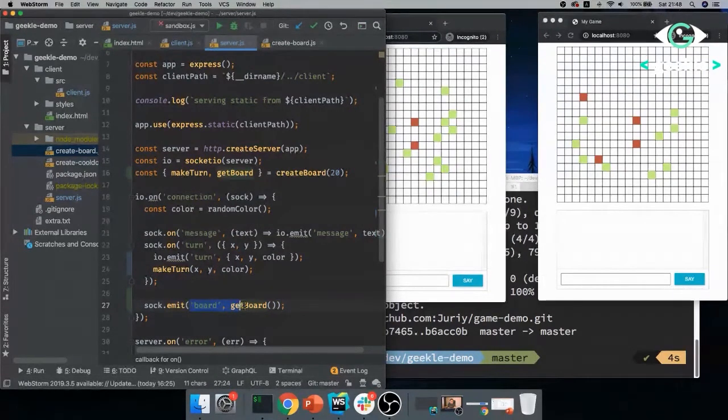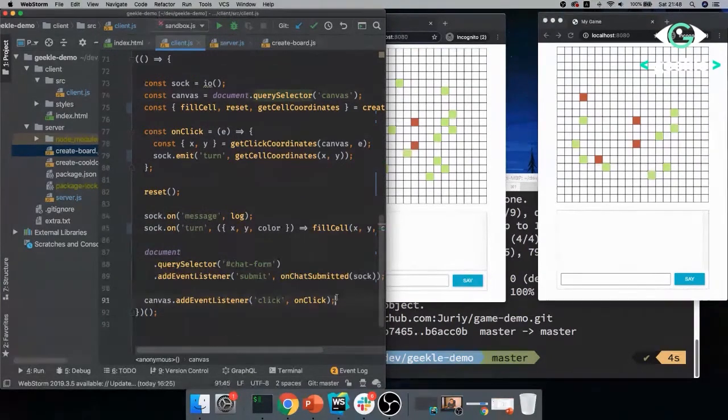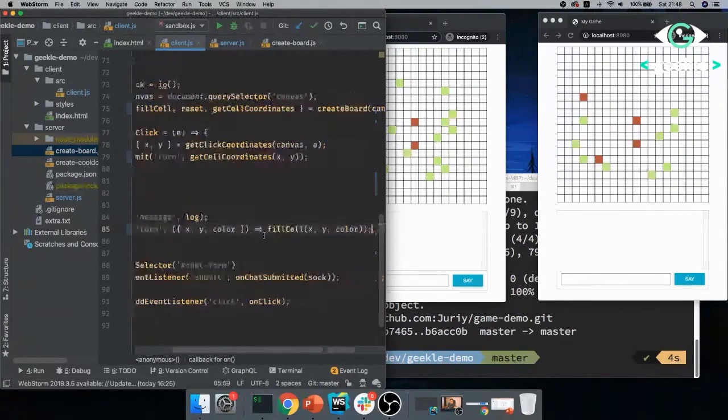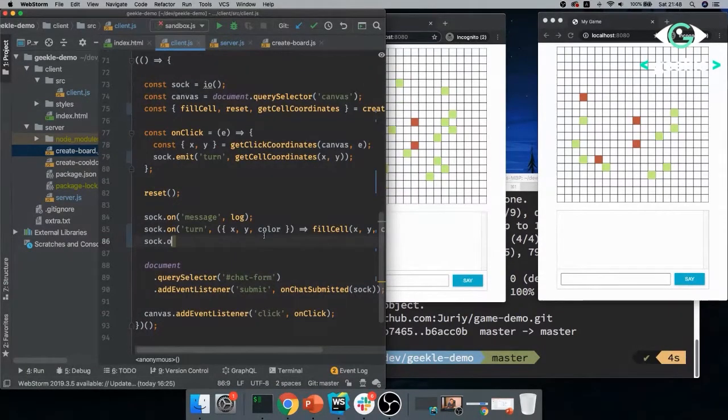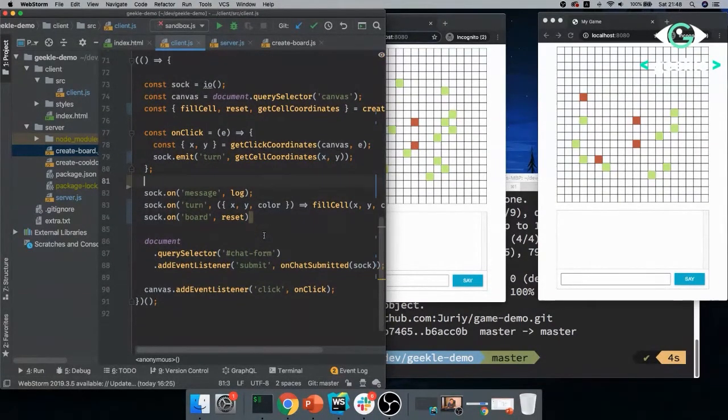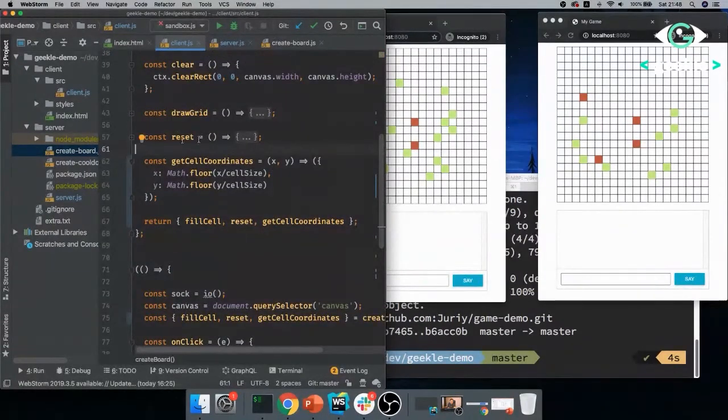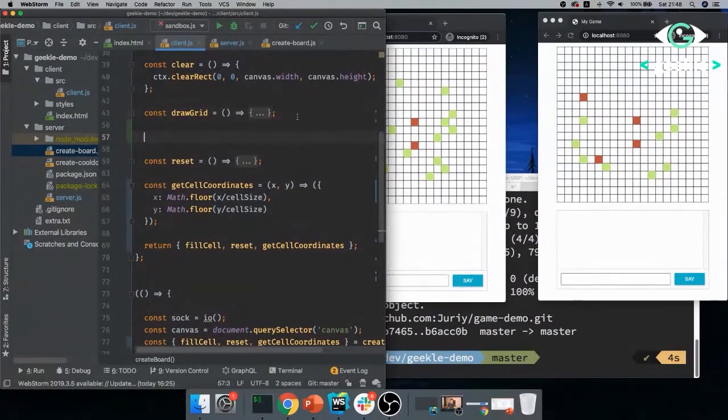So I'm emitting the board. I'm sending the board to the client, and now all the client needs to do is start reacting on that, right? So we'll say, all right, what happens if somebody sends me the board? Well, I need to render it. And in order to render it, I'll just reuse the same method that is called reset. I will be piggybacking on the same function, and I'll just add right now a very simple bit of code to the reset method that draws the board.